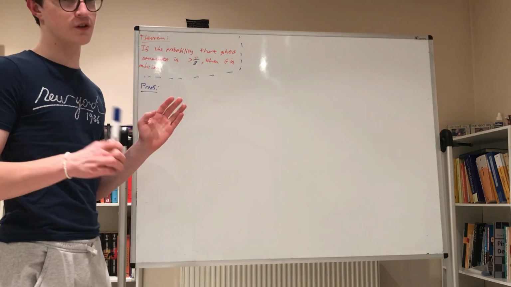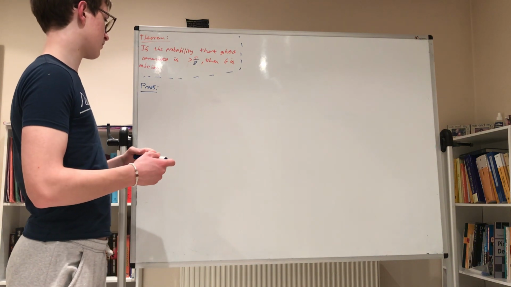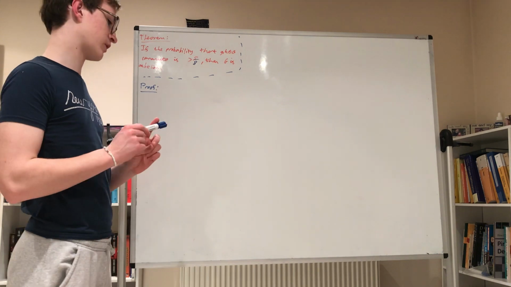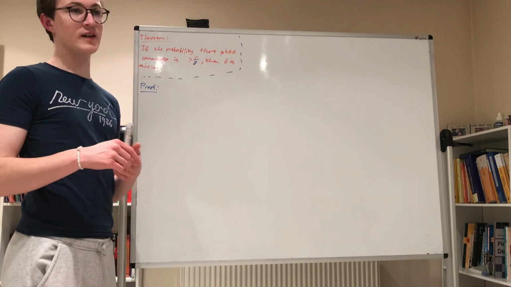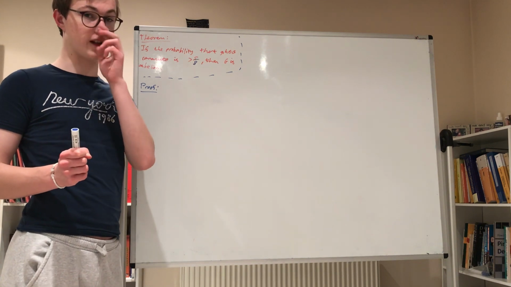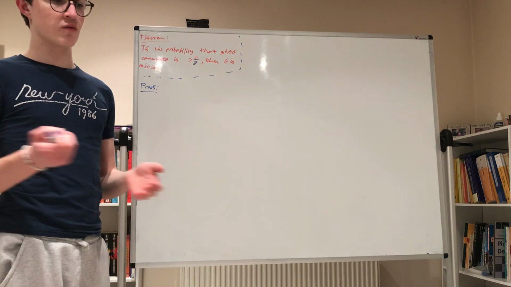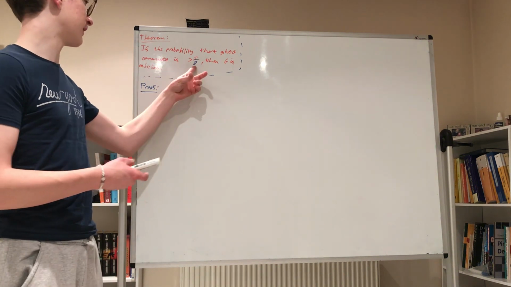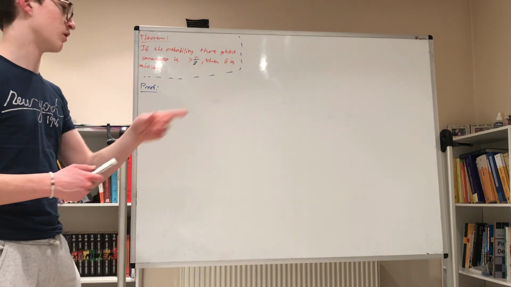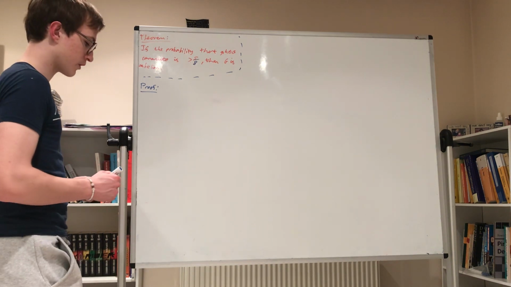I'm going to split the proof into two parts. Firstly, I'm going to look at how big the centre of a non-abelian group can possibly be. And then secondly, I'm going to take a look at the centralizer of some element of a non-abelian group and look at how big that can possibly be. And then when we combine the two, we can obtain, hopefully, 5/8 as the greatest possible probability in a non-abelian group. So, let's go ahead and prove this.